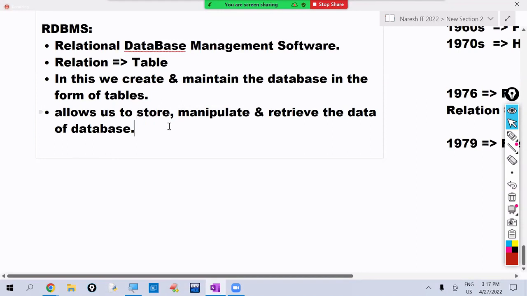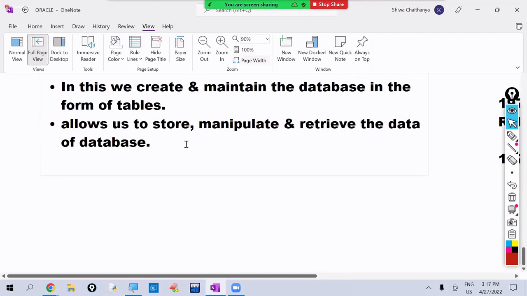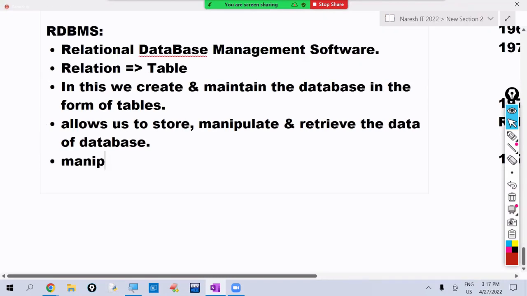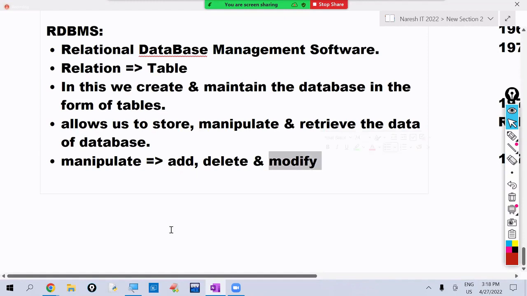Okay, the term manipulate is there. Manipulate means, for example, a new customer is opening an account. What do we do? We add the record, we insert the record. A customer is closing his account. What do we do? We delete the record. A customer is performing transactions like depositing or withdrawing. What do we do? Modify. We have to modify the balance here.